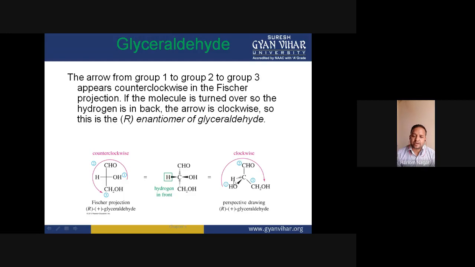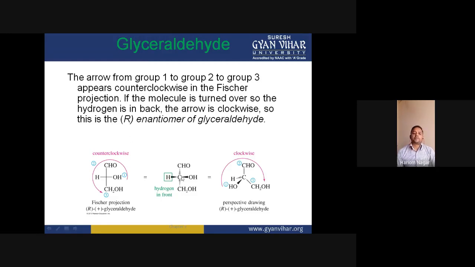So to design the Fischer projection formula of this molecule, we see this molecule from this angle. The observer will be here and will see this molecule from this side. When the observer sees this molecule from here, hydrogen would be on the left hand side, the OH group would be on the right hand side, CHO would be at the top of the vertical line, and CH2OH at the bottom of the line.